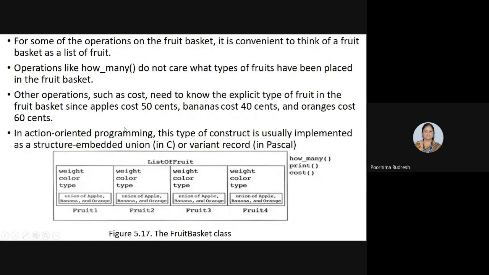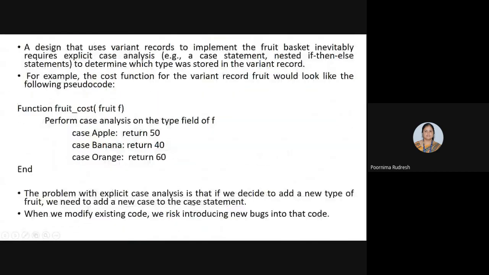So if this is the scenario, then how is this implemented? Here the pseudocode is given, and a design that uses variant records to implement the fruit basket intuitively requires explicit case analysis, because we have different types of fruits available. Hence, we use either explicit case statements, or we can make use of nested if then else statements.